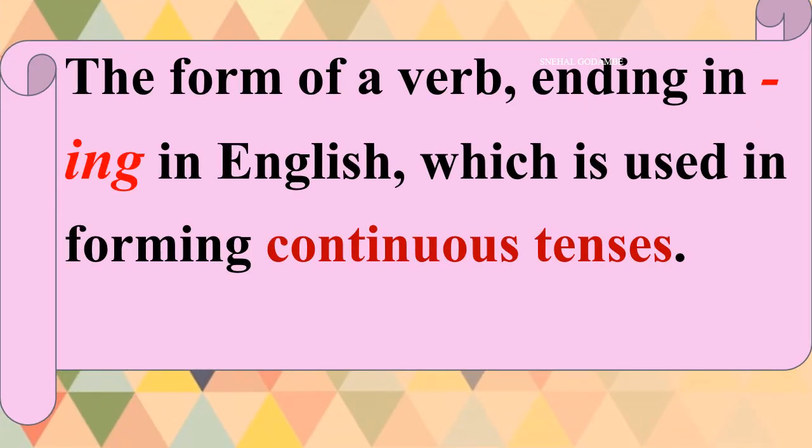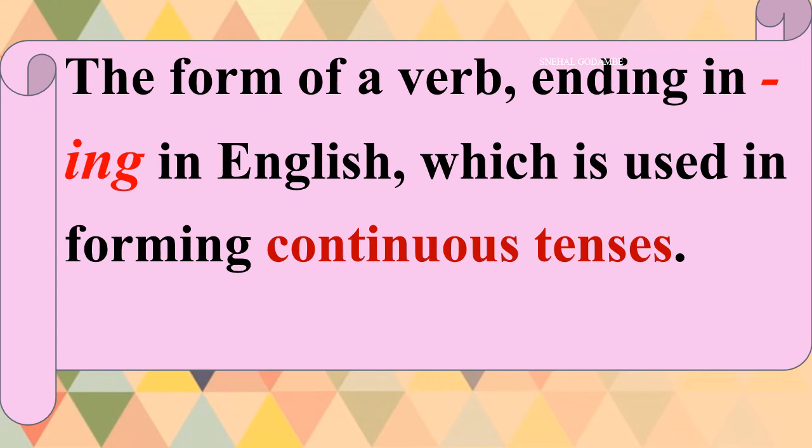It is the form of a verb ending in ing in English, which is used in forming continuous tense. We have read these three sentences and seen that the verb in each sentence ends in ing. In English it is called continuous tense because the action is still going on.